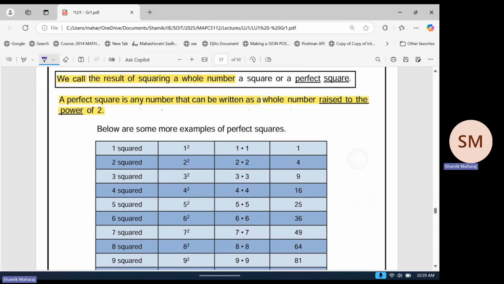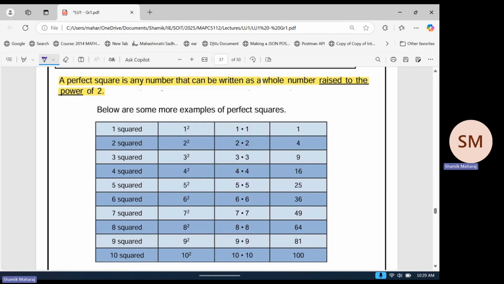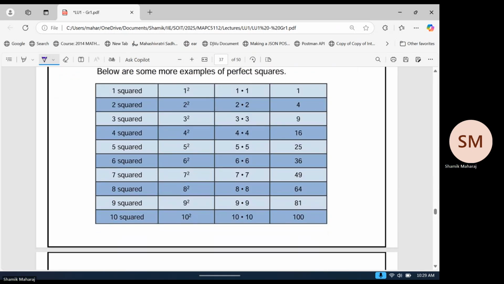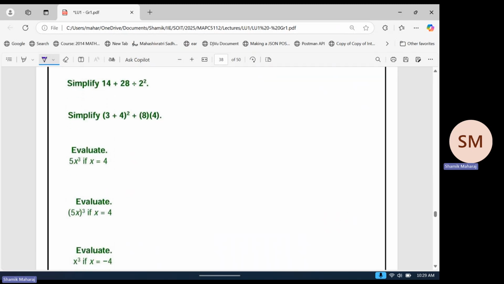Okay, anyway, what other interesting stuff can we do? Perfect square. I'm going to define these things just because it's highlighted, so we need to define them. A perfect square, as I just mentioned, is just a natural number squared. The result is called a perfect square. So there's a table of not all of them, but some perfect squares. Is it clear to you guys what I mean here? Perfect square, straightforward.